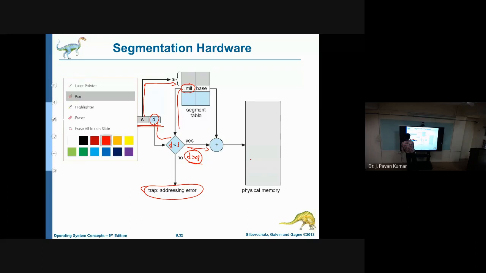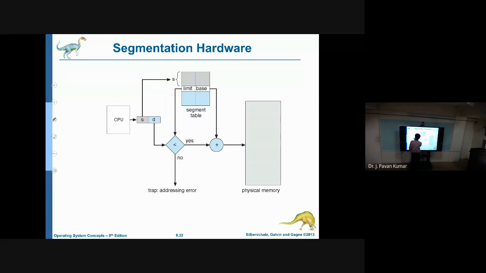Now you can understand from here, the segment number will be taken, and correspondingly we get the limit and the base address.